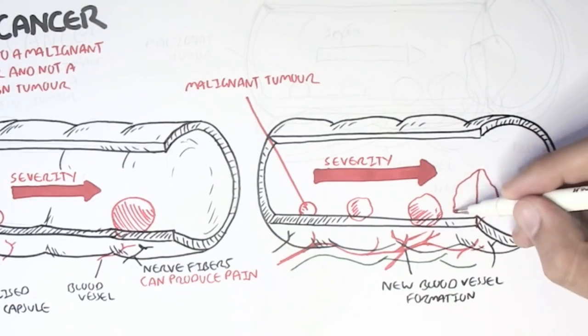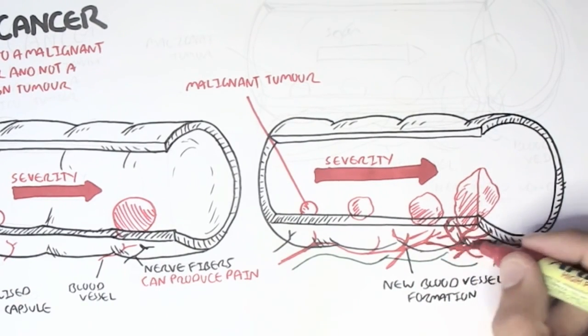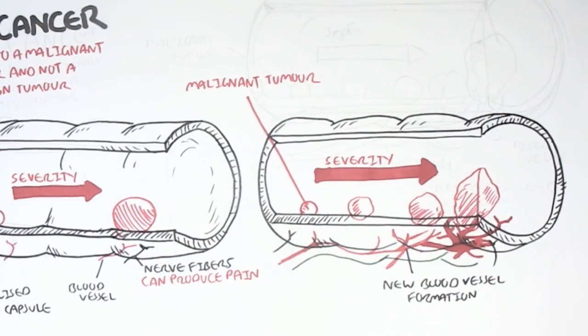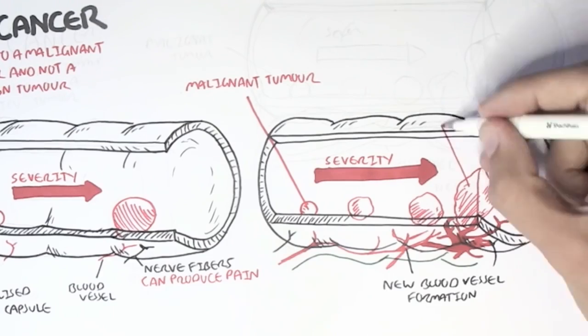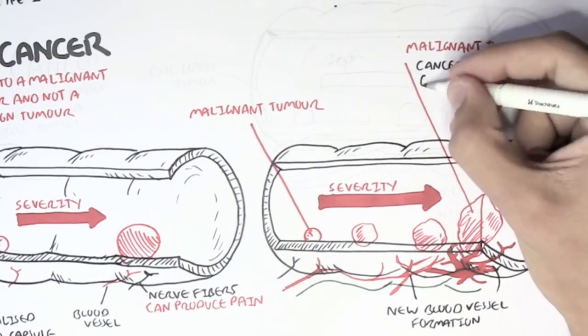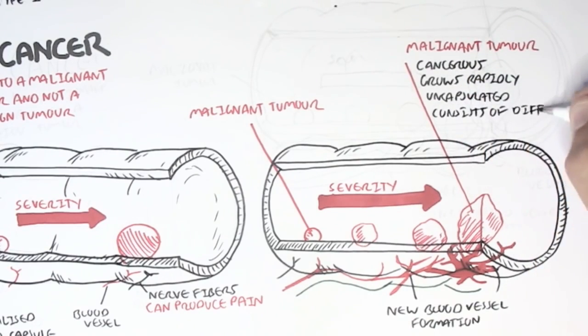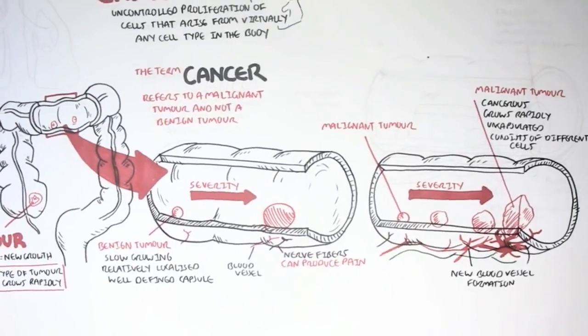And so big tumors often have a massive blood supply to feed the growing need. So the malignant tumor is characterized by, first of all, it's cancerous, it grows rapidly, it's unencapsulated, and it consists of different types of cells because of various mutations that occur.